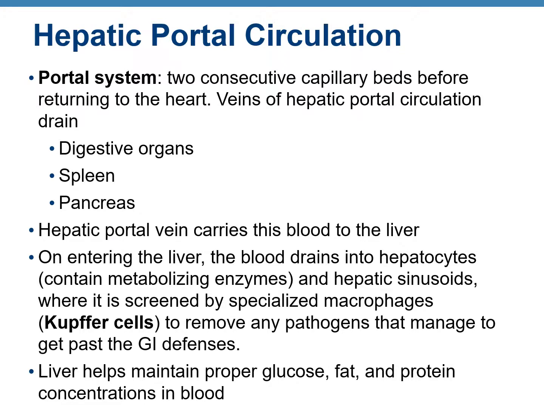So the first capillary network is in the stomach, the intestine, and the other digestive organs, and then the nutrient-laden blood, which also contains toxins, is taken by the hepatic portal vein into the liver. The liver cells, which are hepatocytes, contain really strong metabolizing enzymes, and the empty spaces between them are called the hepatic sinusoids. This is where specialized macrophages, your soldiers, are. The macrophages are known as Kupffer cells here. These macrophages remove any pathogens and toxins which have managed to go past your GI defenses. And from there, the hepatic vein takes it back to venous circulation.